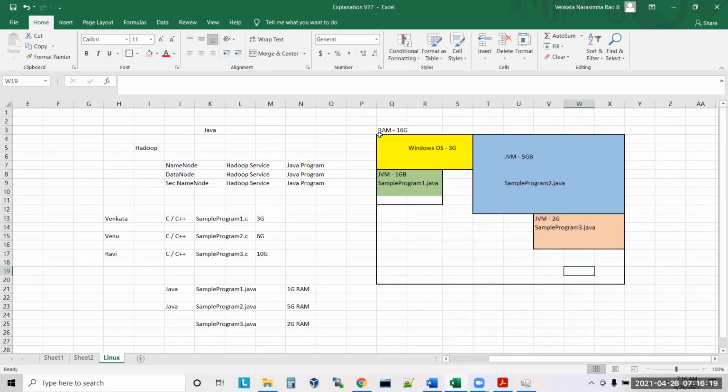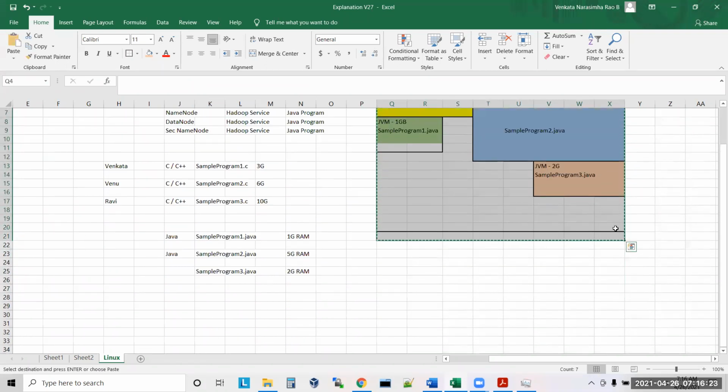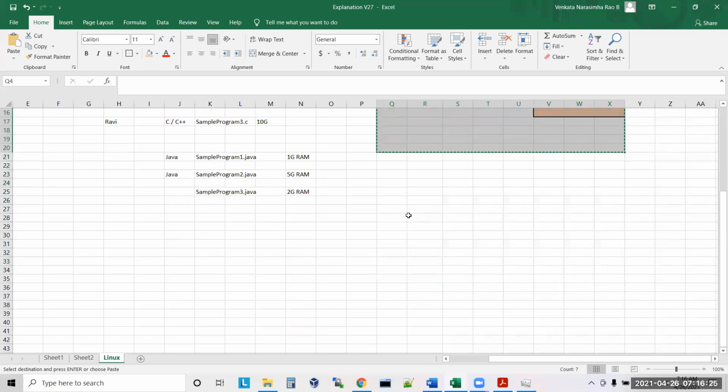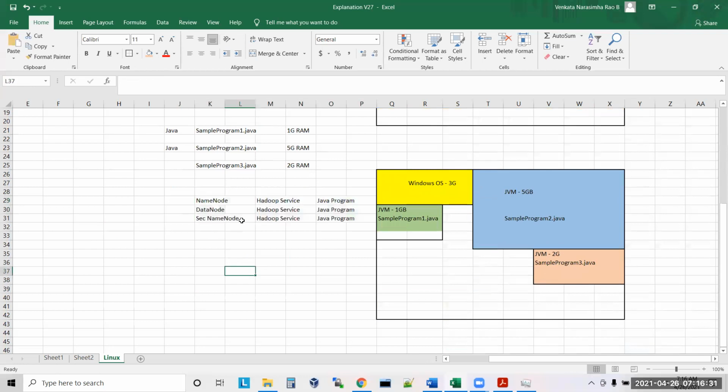So now let us take the same scenario, guys. Here we told that name node, data node, and secondary name node are also JVMs, right? End of the day, they are Java programs. Now when I start name node, it will be like a name node JVM.